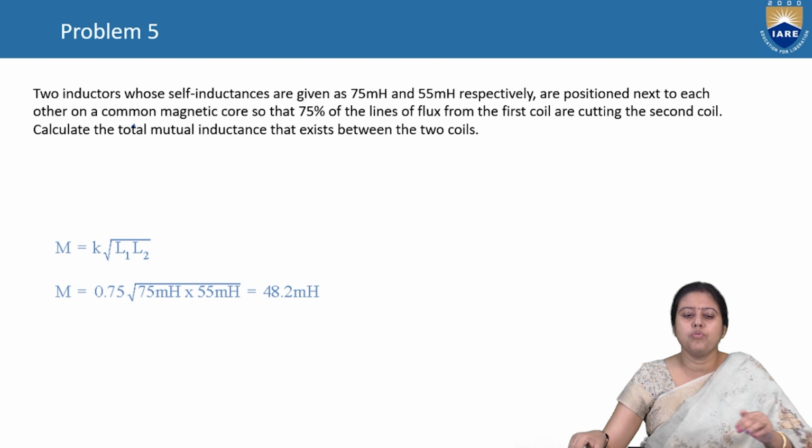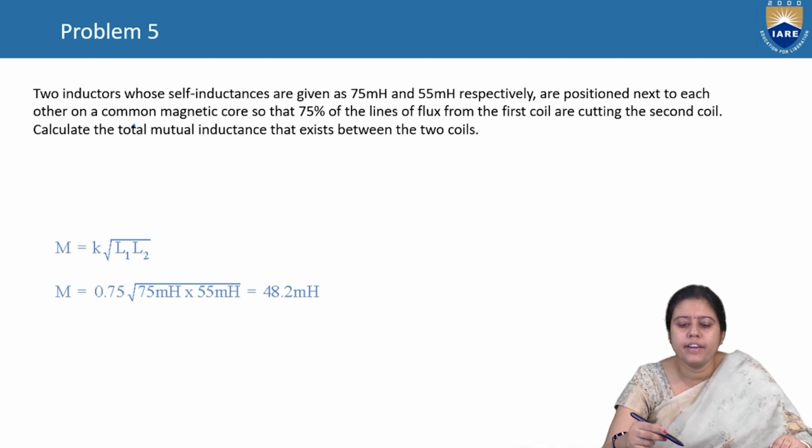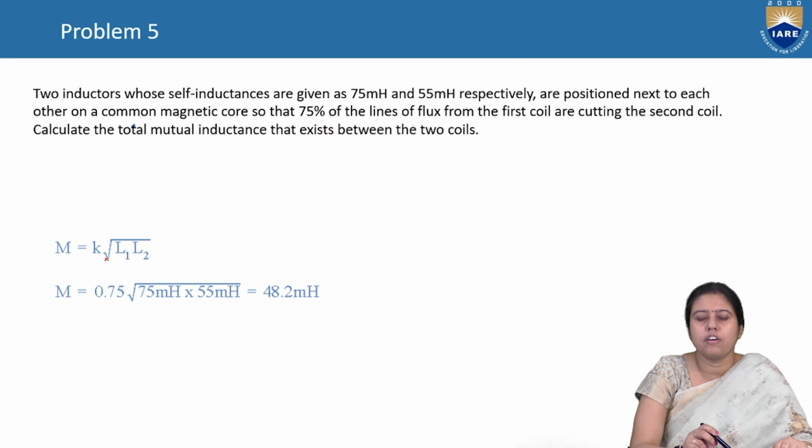Last, there are two inductors whose self-inductances are 75 millihenry and 55 millihenry. They are positioned near each other on a common magnetic core so that 75% of the lines of flux from the first coil are cutting the second coil. Calculate the mutual inductance of the two coils. So we know M is equal to K root of L1 into L2.